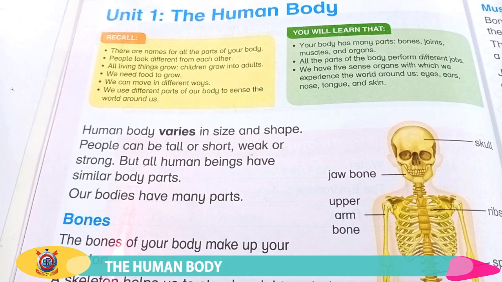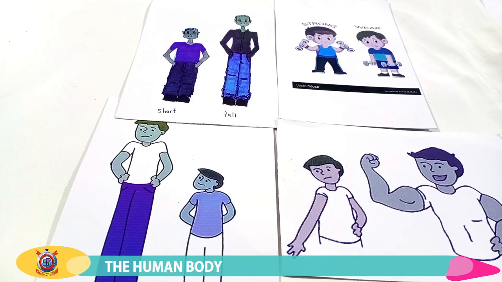Very good. Okay class, the next line is, but all human beings have similar body parts. Our bodies have many parts. Okay, students, as you know, we all have similar body parts. Okay, students, look at these pictures. They all have similar body parts.